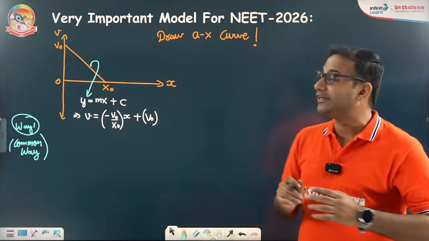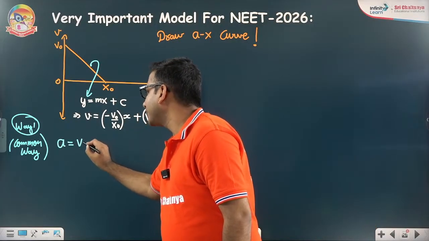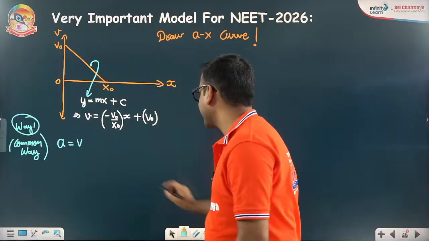Now the target is to draw the Ax curve. So how do we get that? We know that a is given by v dv by dx.